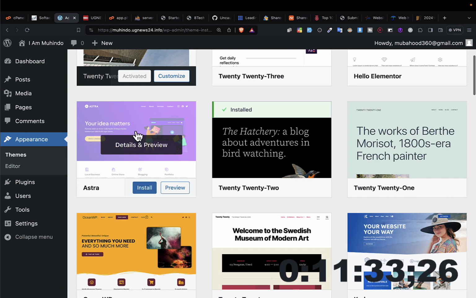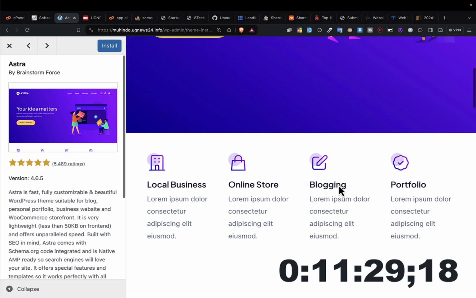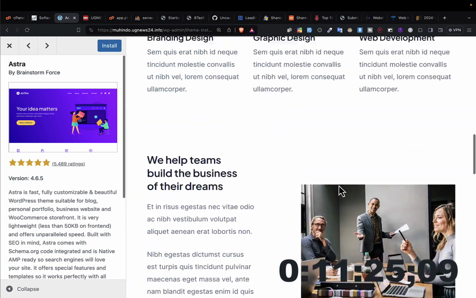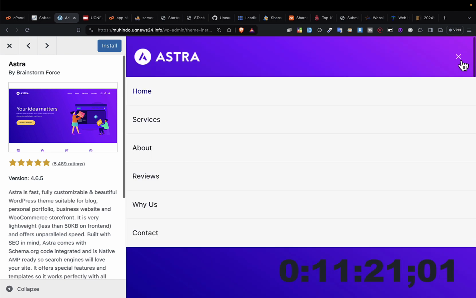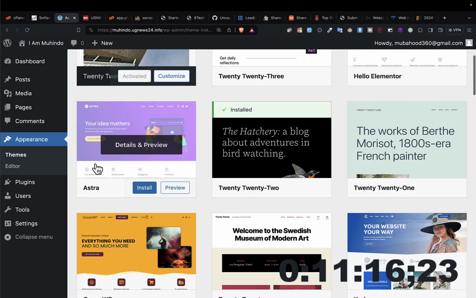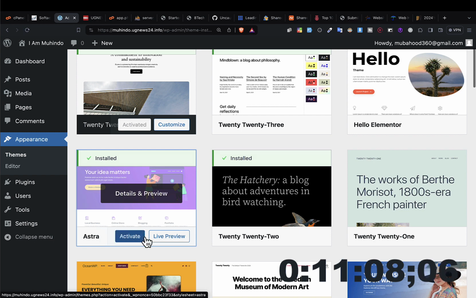To use the theme, you can first click on it to see how it's going to look on your website. So this is a sample of the Astra theme. If I install this theme in my website, then my things will look like this, okay? So I think I love it. So what I'm going to do is install it. To install it in your website, you simply click here on install. The system will process and install this theme in your WordPress website.